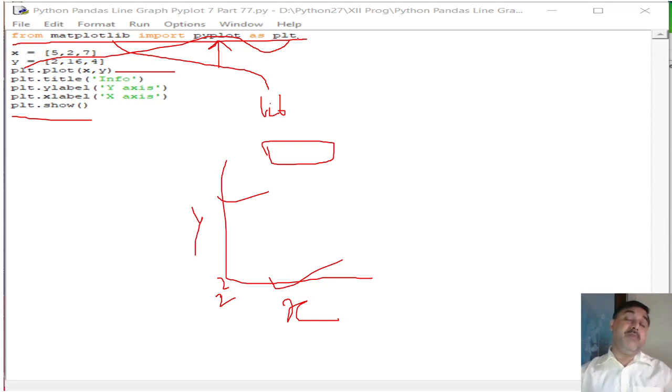plt is already a given format. If you open the Python library, you will find plt is already given. So if you give it the name plt, the particular thing will work very smoothly, isn't it?